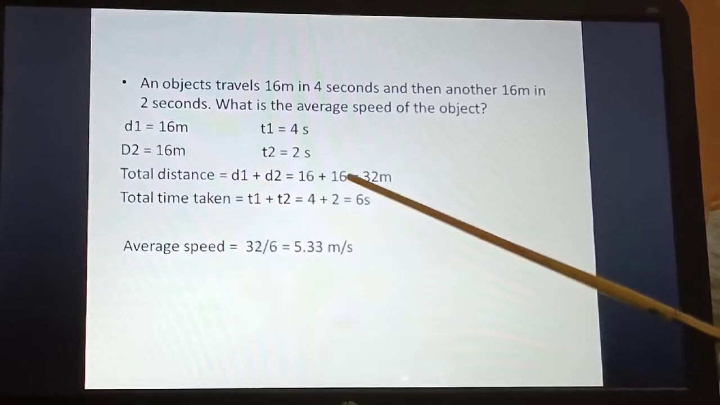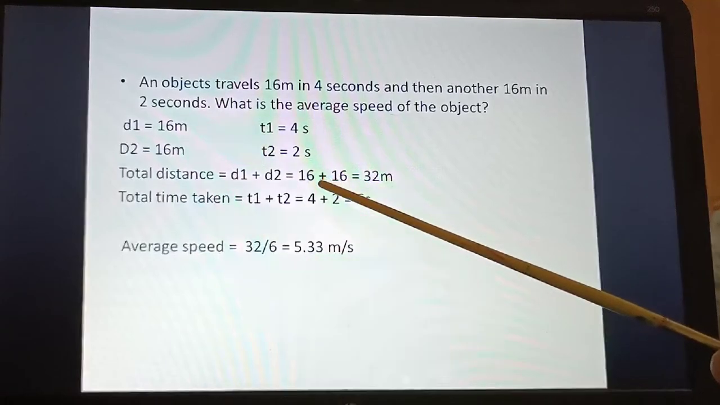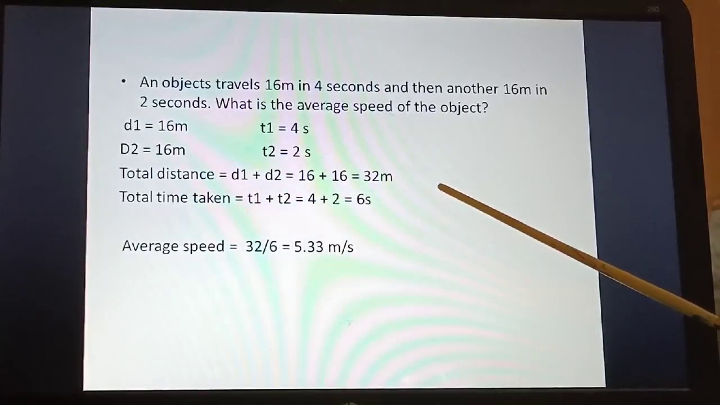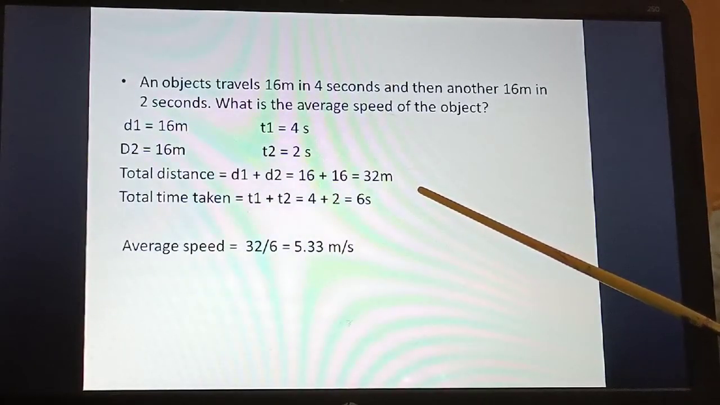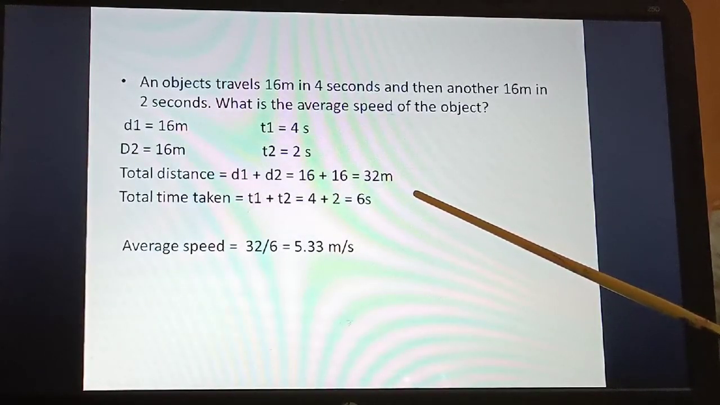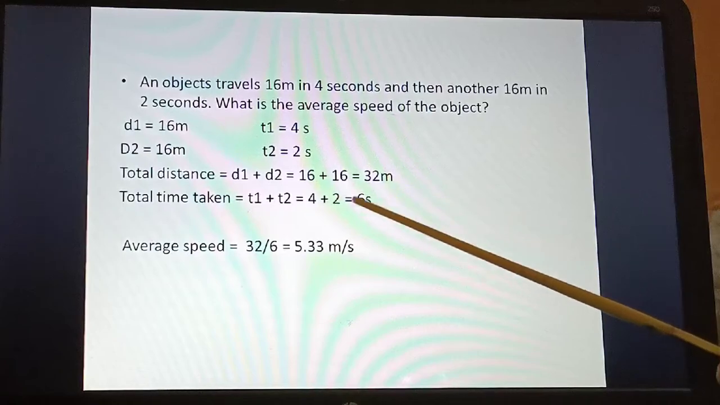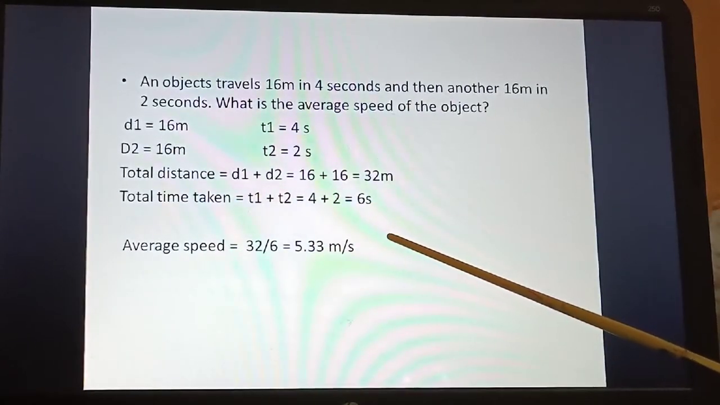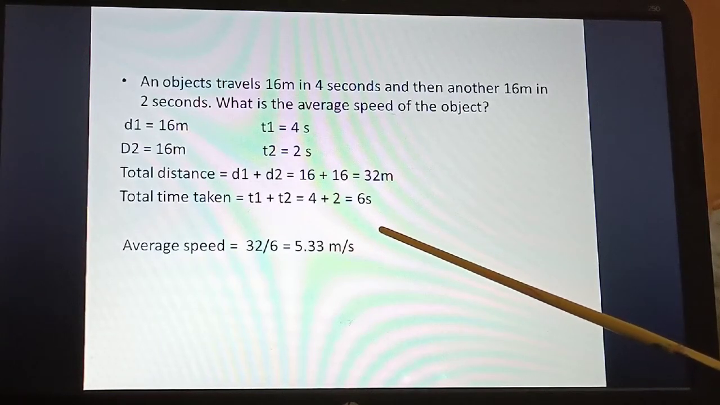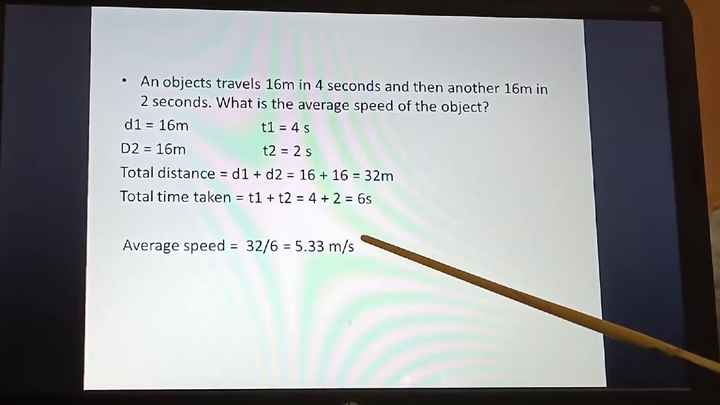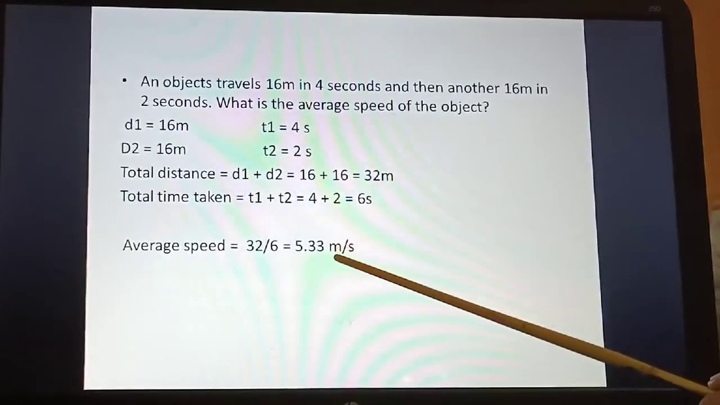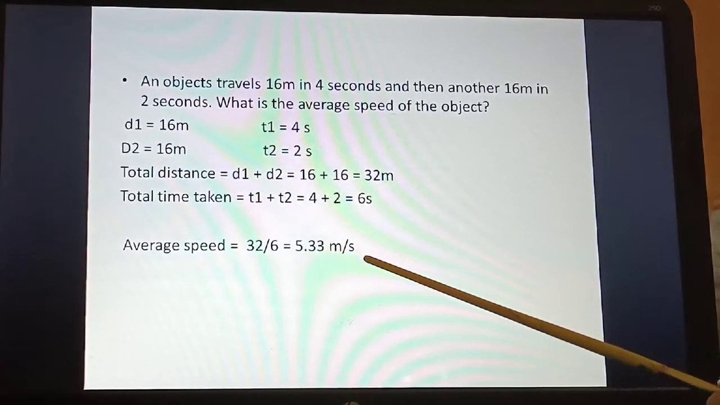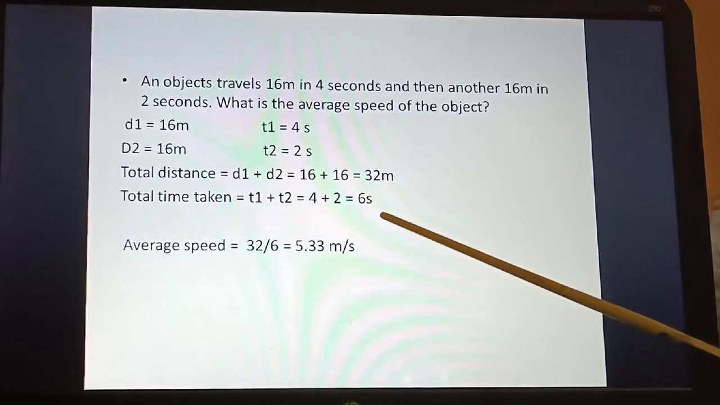So what is the total distance? You have to add D1 and D2. You get 16 plus 16, which is 32 meter. And for the total time taken, you have to add T1 and T2. 4 plus 2 is 6 seconds. Now how to find the average speed? That is total distance divided by total time taken. So 32 by 6, you get 5.33 meter per second. So this is your average speed of the object.